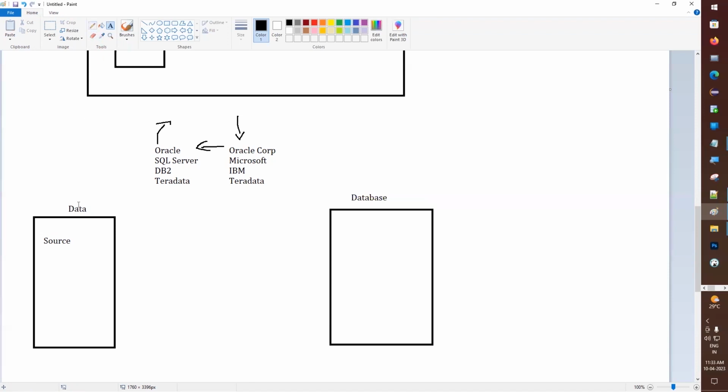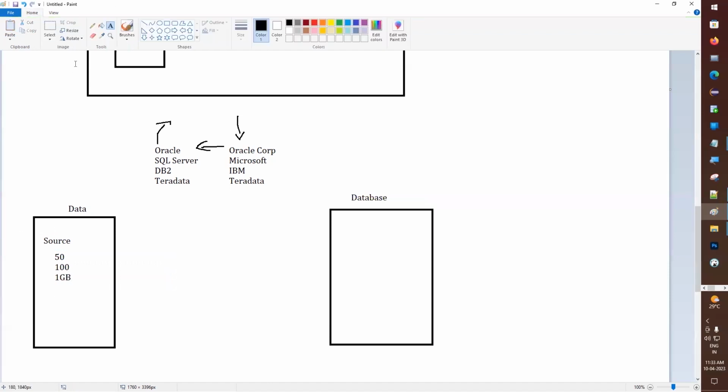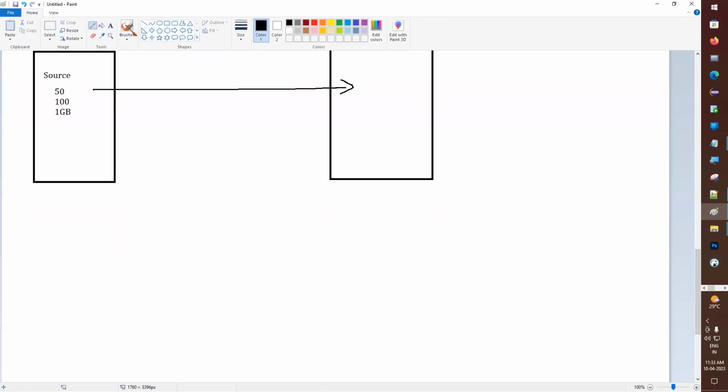If the data is very small in size, like 50 MB or 100 MB or 1 GB, these are all considered very small. If the data is very small, we can directly load it into our database. You can consider you are living in your location. So this is your home. If you want to buy any normal thing, like a biscuit packet, you can go to your nearby shop. Walkable distance is fine, right?